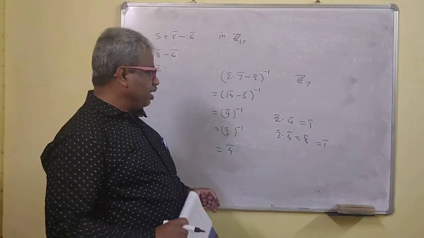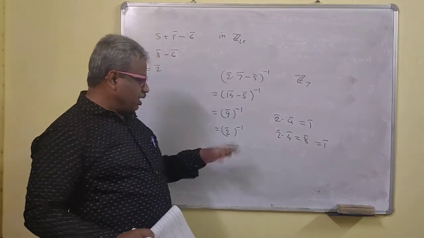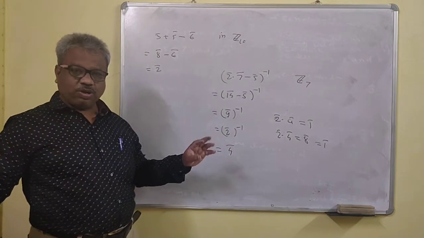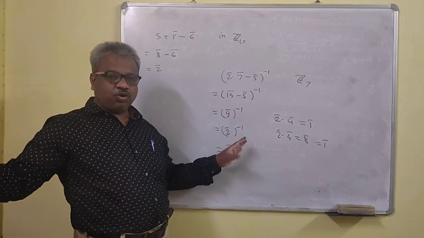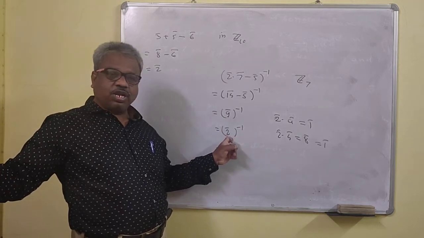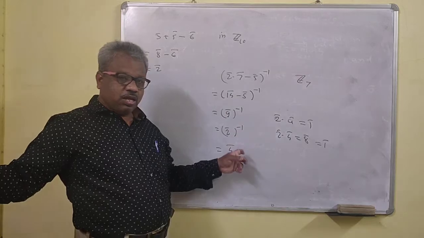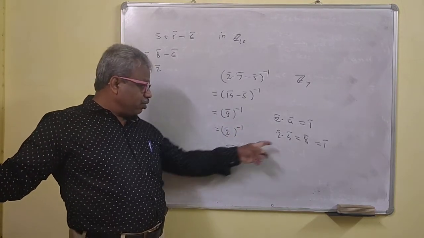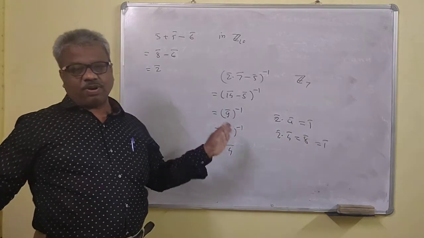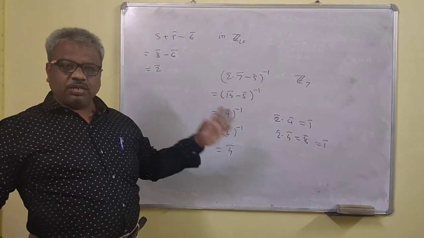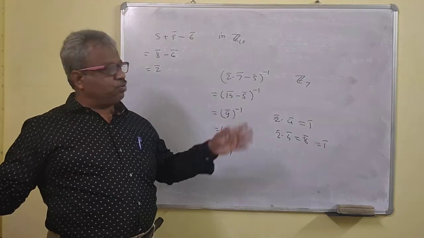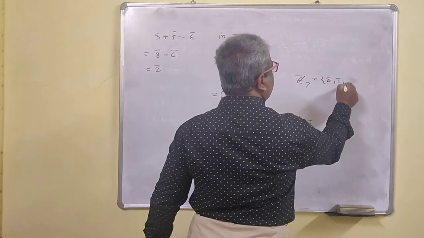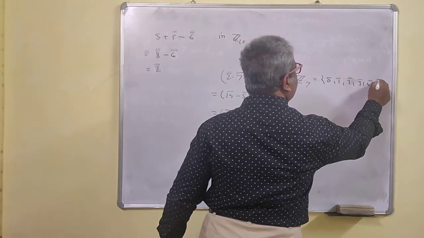Very easy now here, because you can try. 2 bar into 1 bar is 2 bar, it is not 1 bar. 2 bar into 2 bar is 4 bar, it is not 1 bar. 2 bar into 3 bar is 6 bar, so this is not 1 bar either. 2 bar into 4 bar is 8 bar, so that's good. In this way you can try, starting from 1 bar, 2 bar, 3 bar, 4 bar, up to 6 bar, because Z7 is 0 bar, 1 bar, 2 bar, 3 bar, 4 bar, 5 bar, 6 bar.